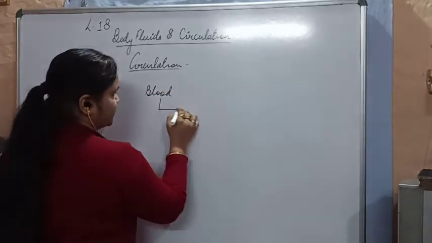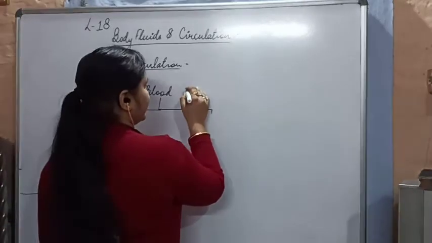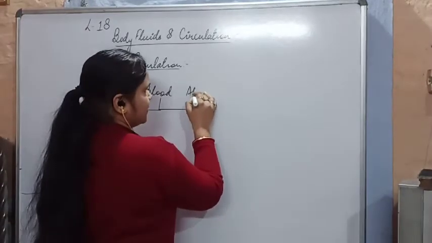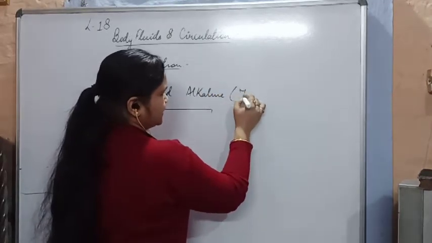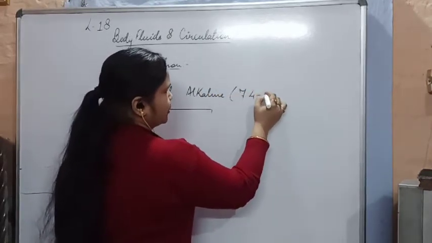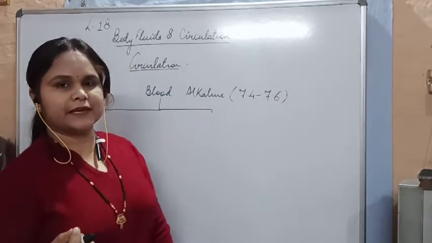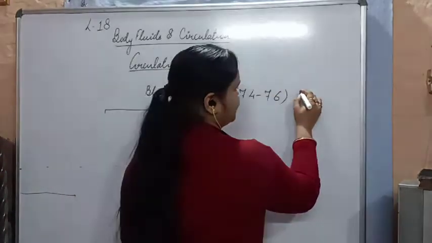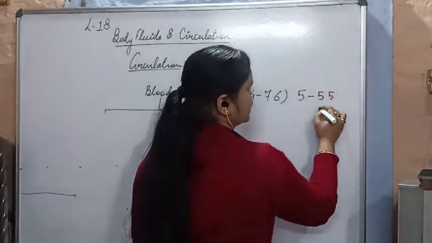The pH of blood is basically alkaline, that is, it is 7.4 to 7.6. An average human being has 5.5 liters of blood.